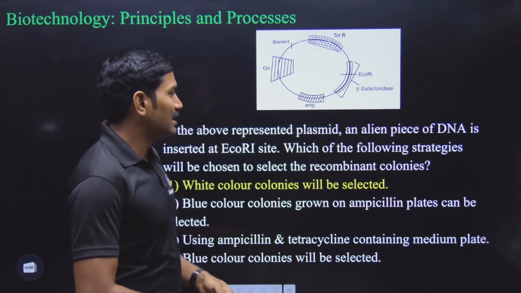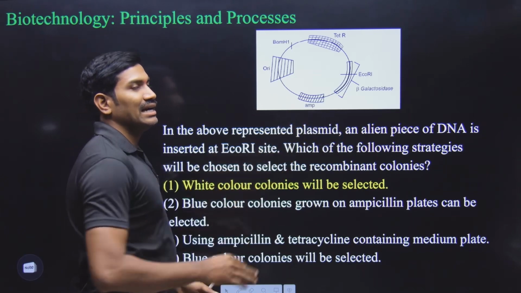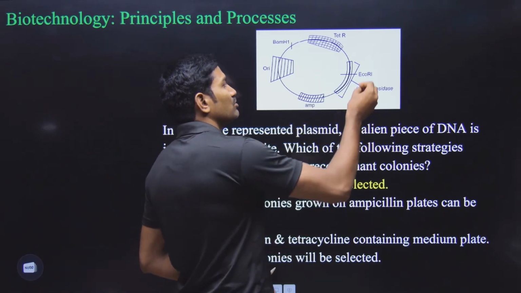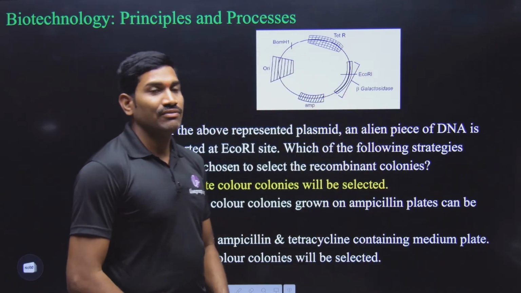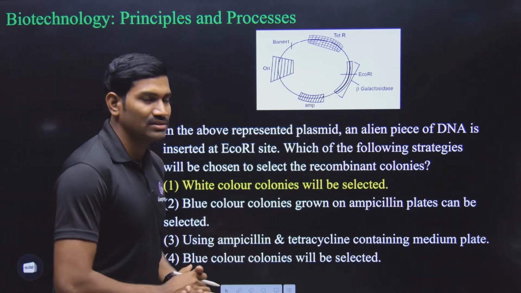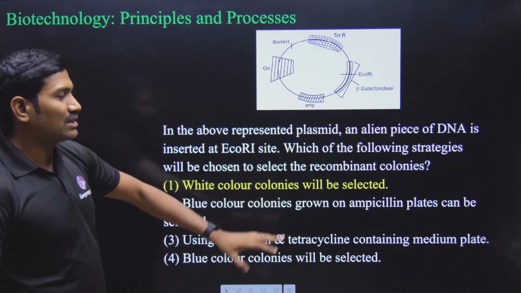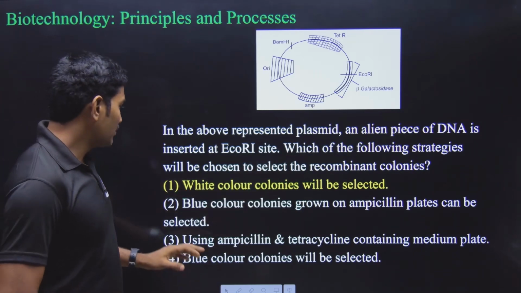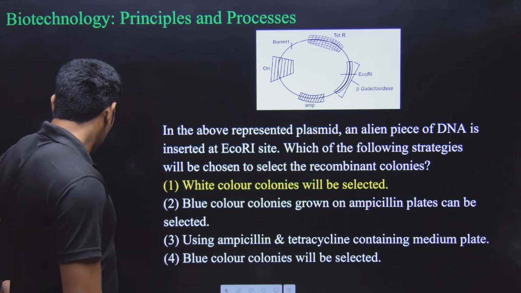And in the question they are saying that if alien DNA or the gene of interest is introduced at the EcoR1 site, then how will you identify the recombinants? For this, first we need to understand the basic concept, which I will explain, and then we will come back to these particular options here.